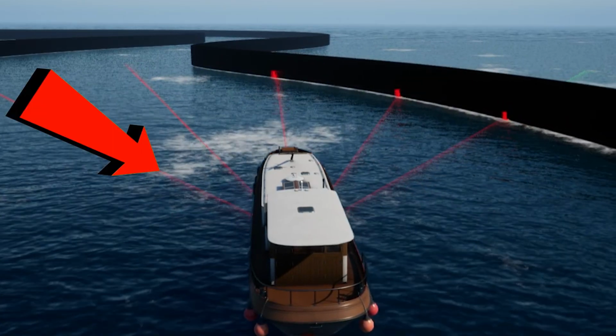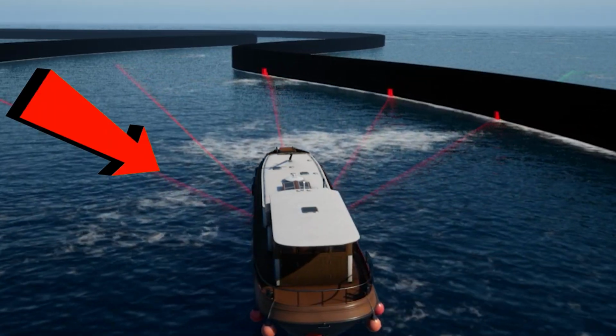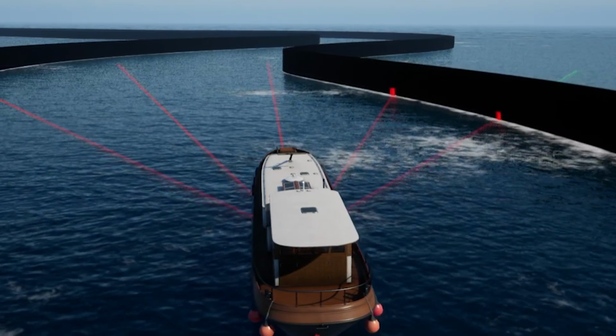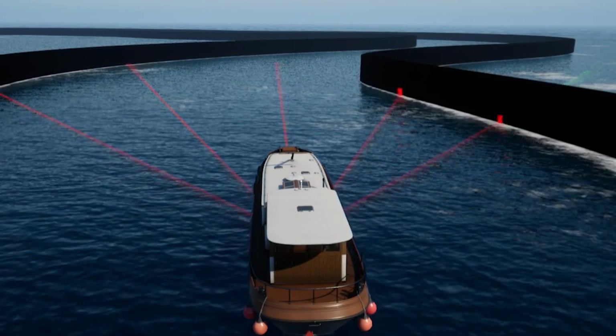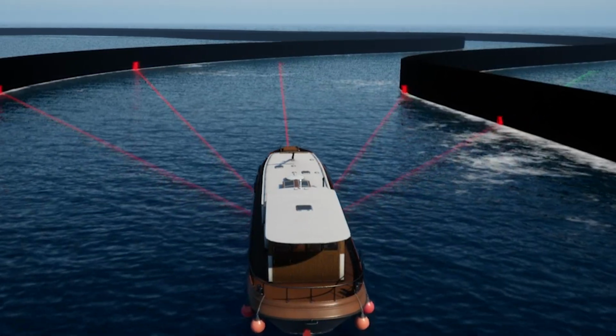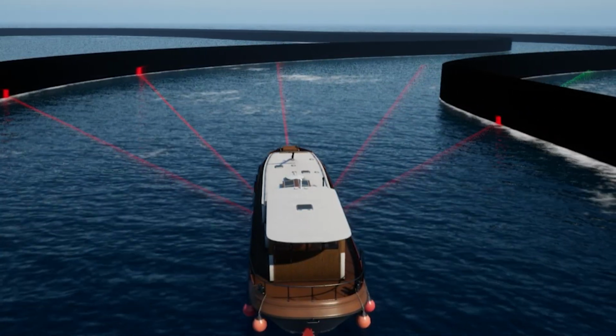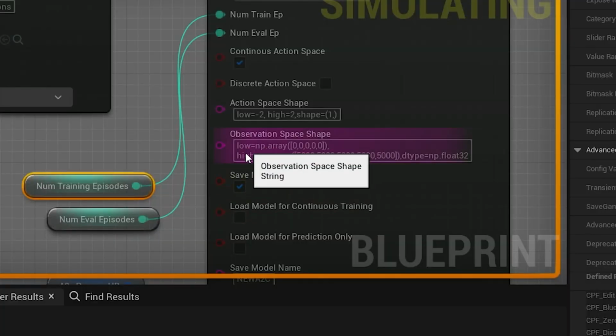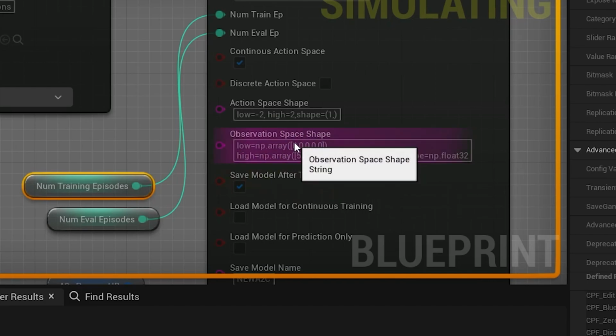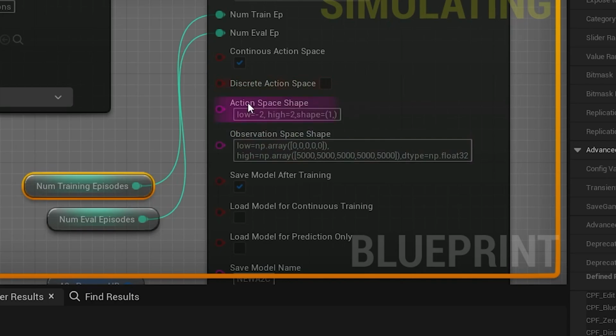They are measuring the distance between the boat and the walls or any other objects that it's facing. That is going to be our observation space, those 5 different ray traces. And we define their values here.